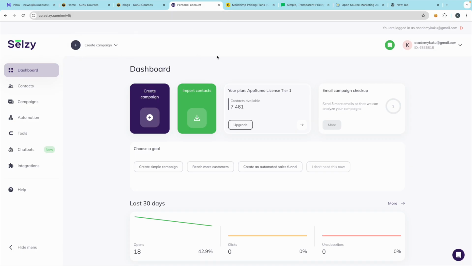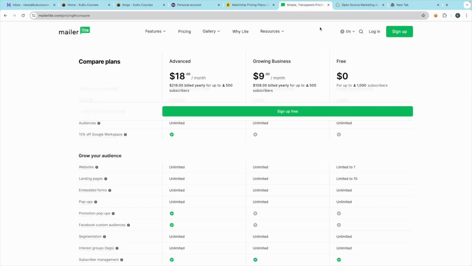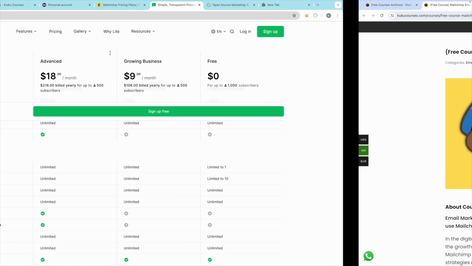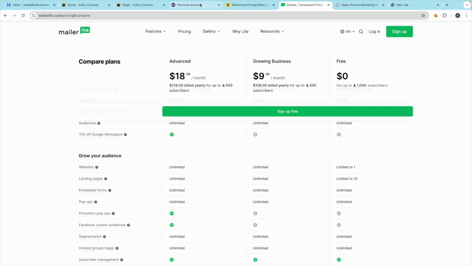Even, let's say, Salesy, you don't have to pay anything. Every platform is free, okay, and they all work the same way. So after you come to any platform, just join it for free. And if you want to learn more about that, I have told you that you can just go to our website and learn it, okay.